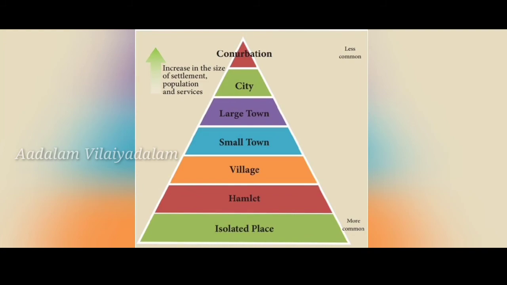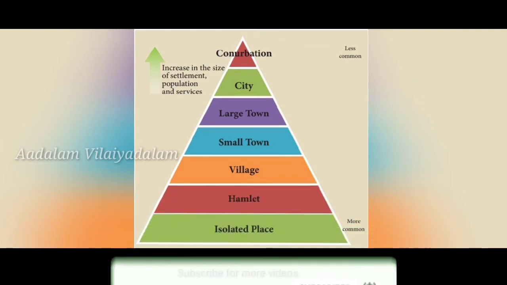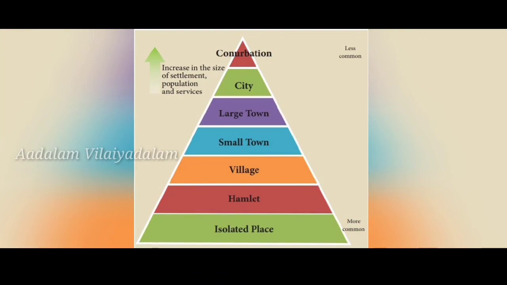Next is metropolitan city. Cities accommodating a population between 10 lakhs and 50 lakhs are called metropolitan cities. For example, they have given Madurai. Mega cities. Cities with more than 50 lakh people are called mega cities. Here, yes, Chennai, where more than 50 lakh people reside. Conurbation. It is a region comprising a number of cities, large towns and other urban areas, like Delhi. So this is what urban and rural settlements are.